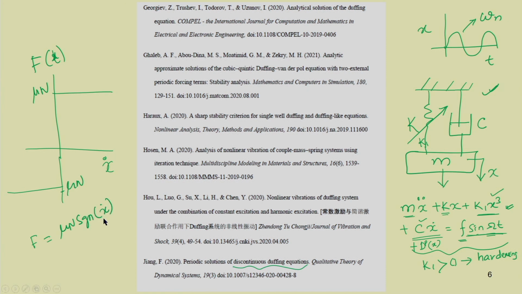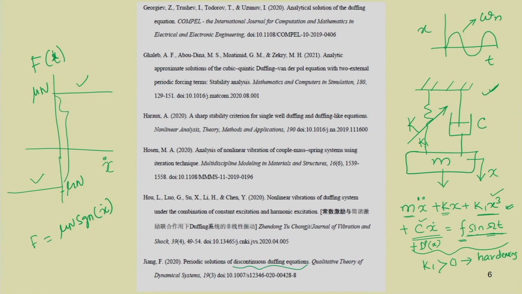Here, when x dot is greater than 0, it takes a value of mu N. If x dot is less than 0, it takes a value of minus mu N. When x dot equals 0, it jumps from minus mu N to plus mu N. So, the system is not linear in this case.